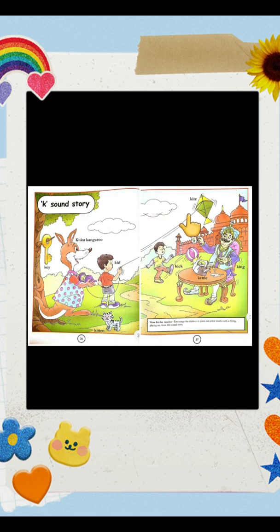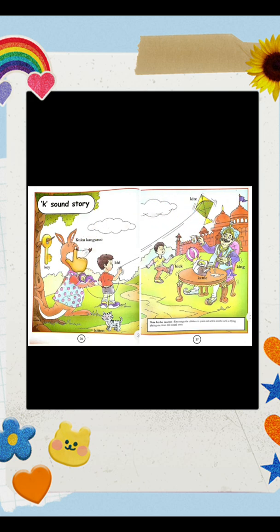Cuckoo Kangaroo was very fond of flying kites. कुकू कैंगरू को काइट फ्लाई करना बहुत अच्छा लगता था. One day, what did he do? What does he do on that day? One day Cuckoo Kangaroo locked his house and came out to fly the kites.